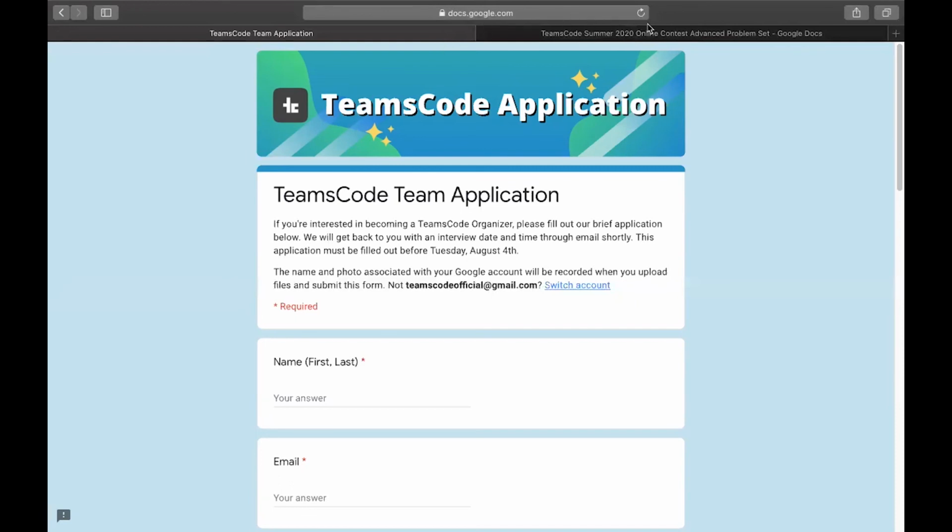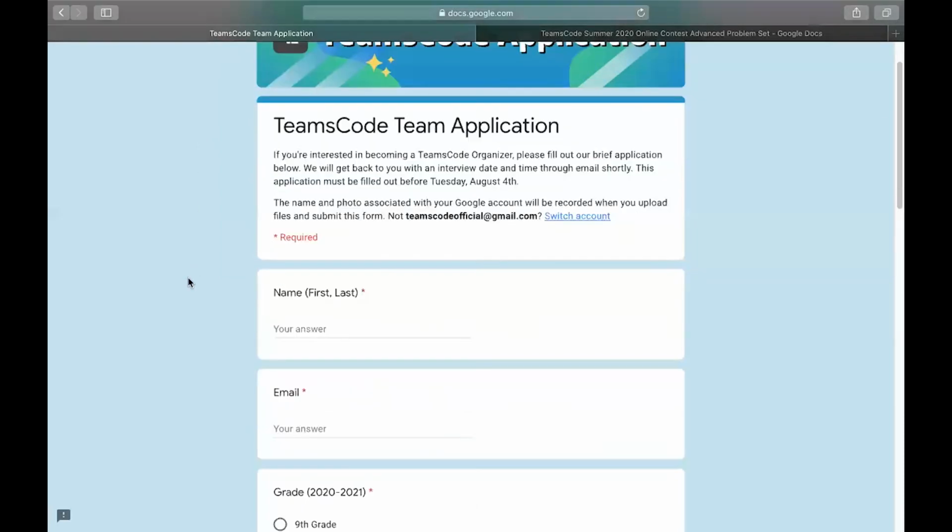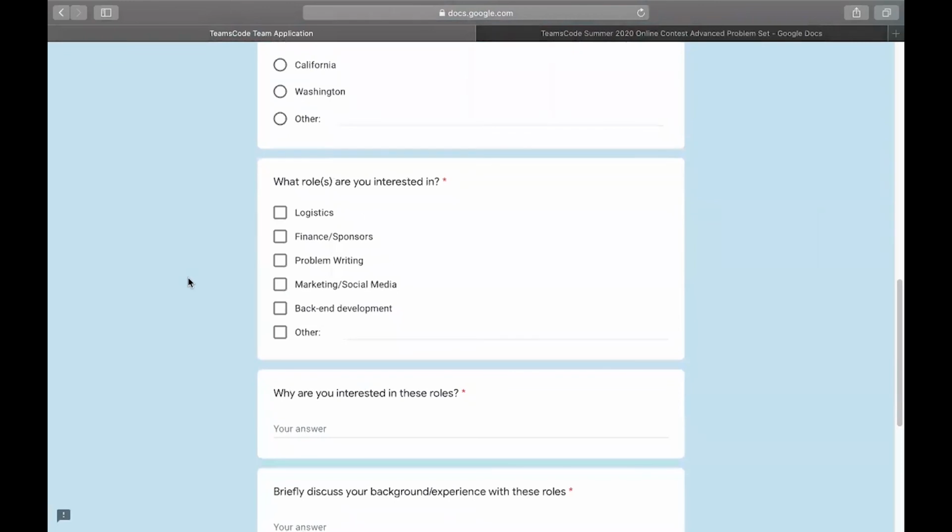Someone asked, can I still participate in the contest if I am part of the team? Unfortunately, no, you won't be able to, because ideally you'll be helping us with making the contest problems. And if you already know the problems, then you can't really participate. However, we do recommend you get your friends to sign up, but don't spoil the problems for them. We don't want to give out the problems early. Part of it is because ideally we want everyone on the team to be checking over our problems and test cases before the contest.